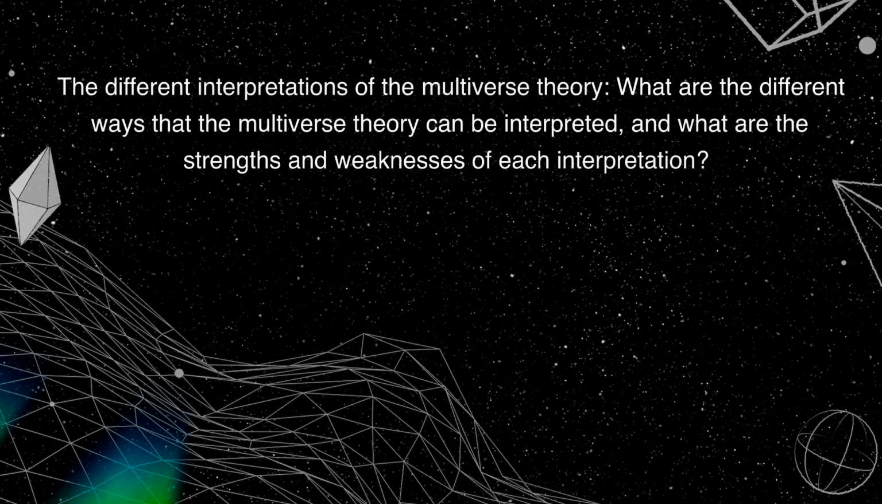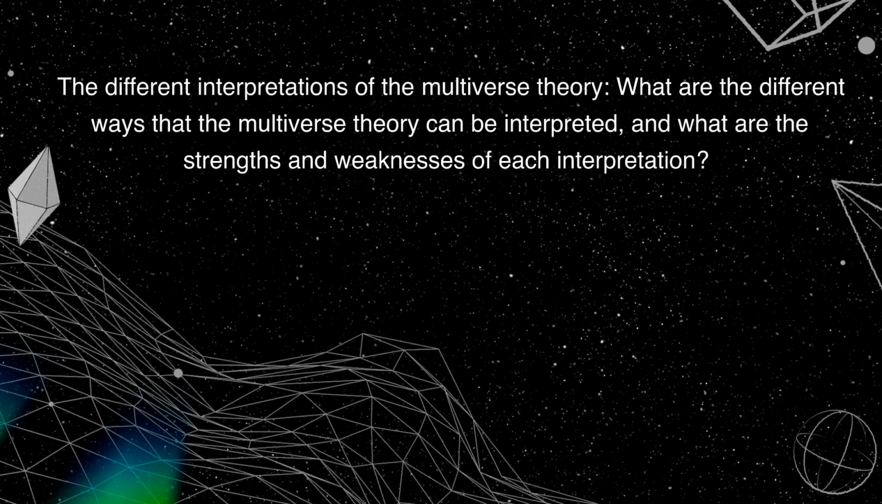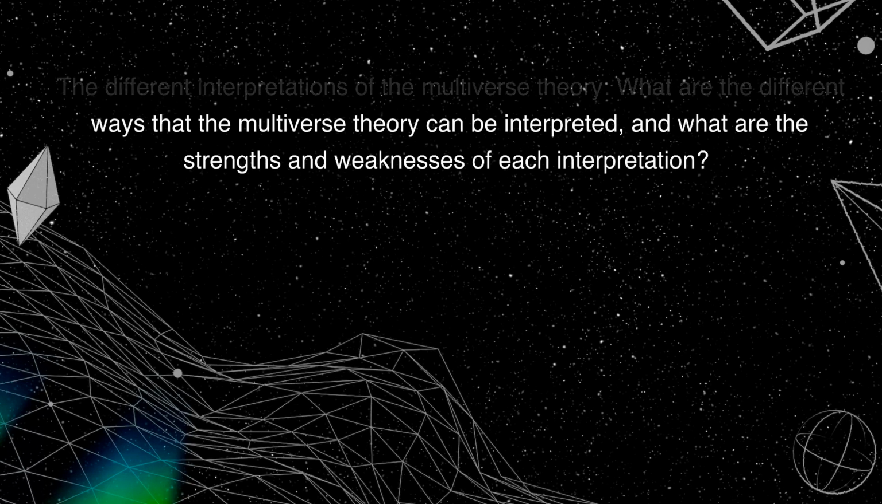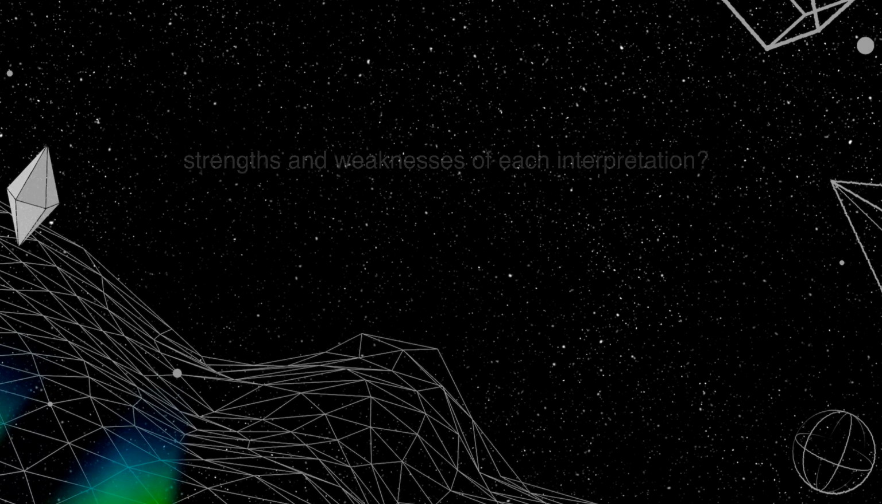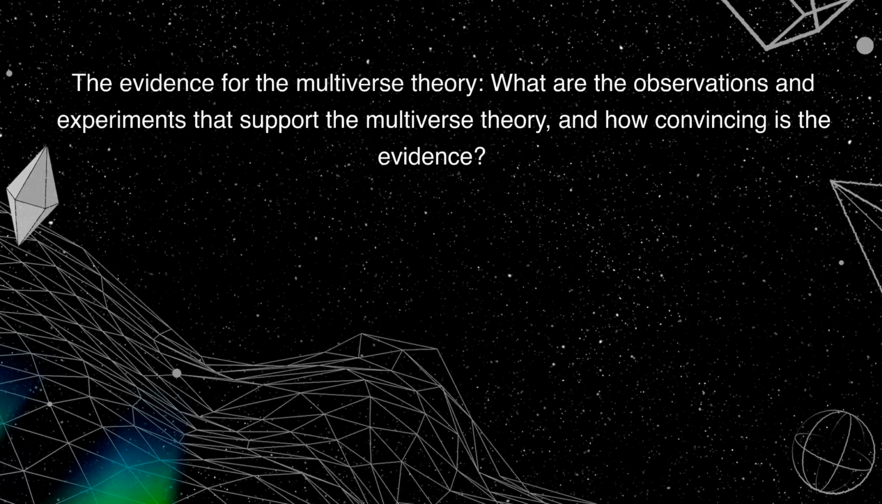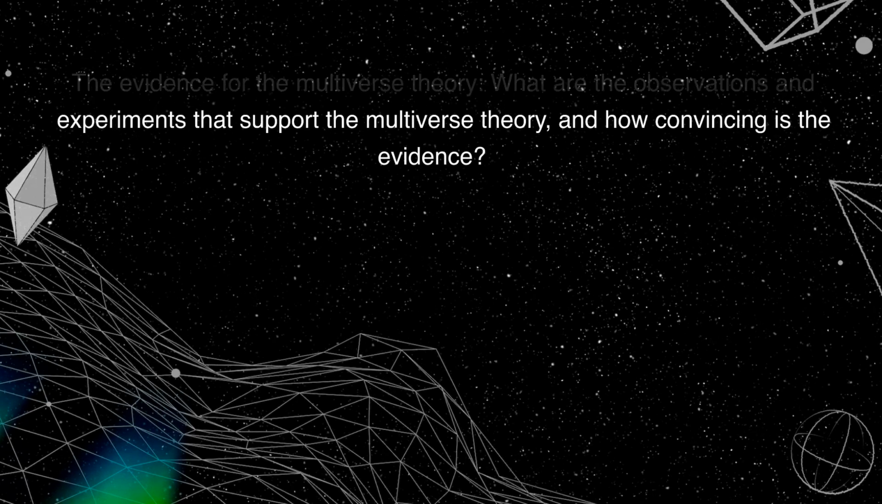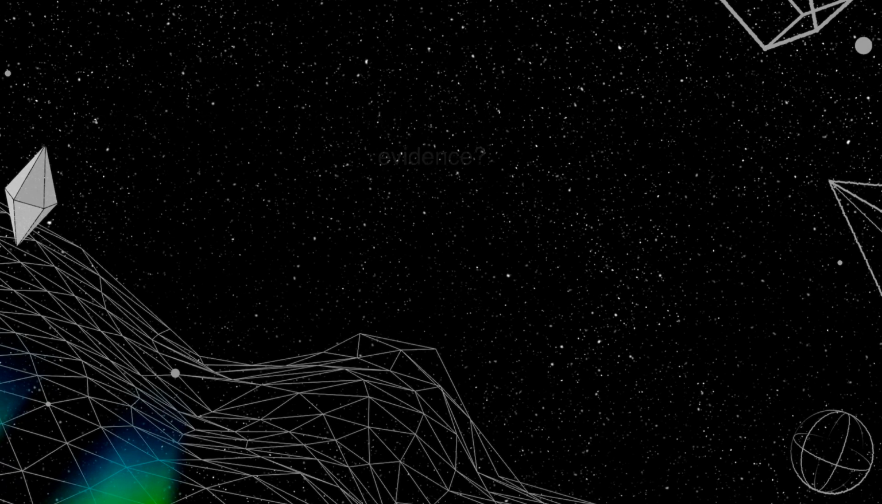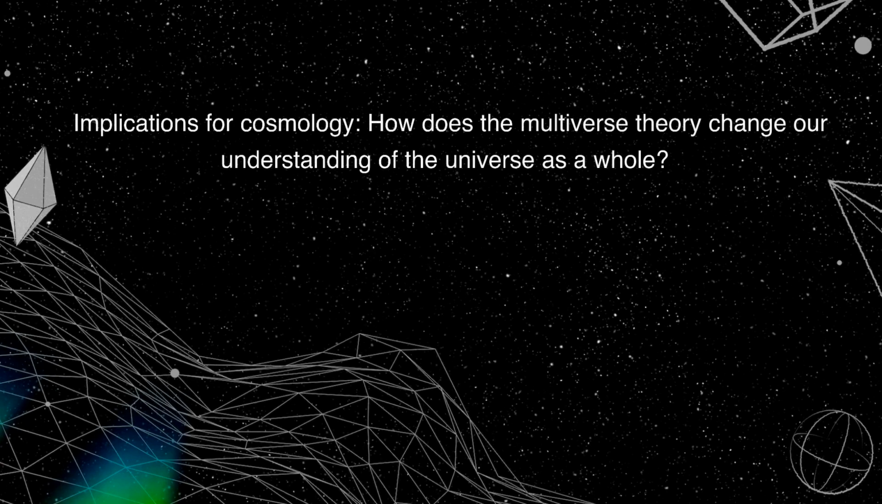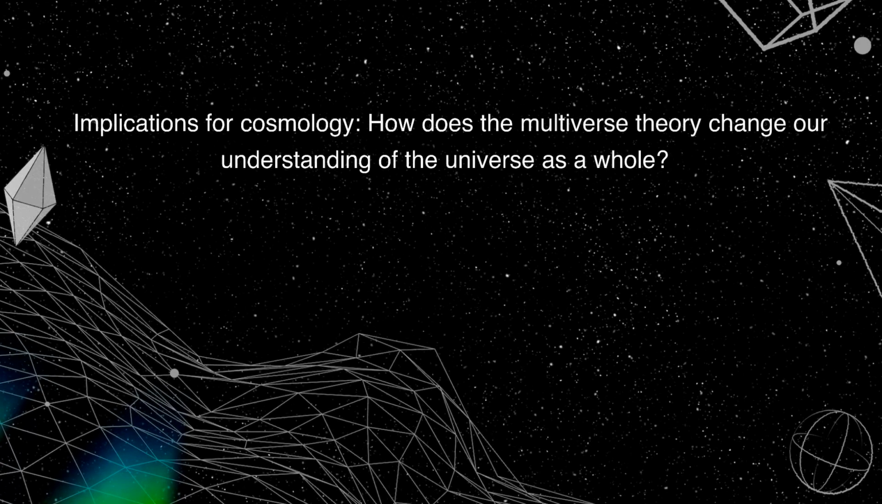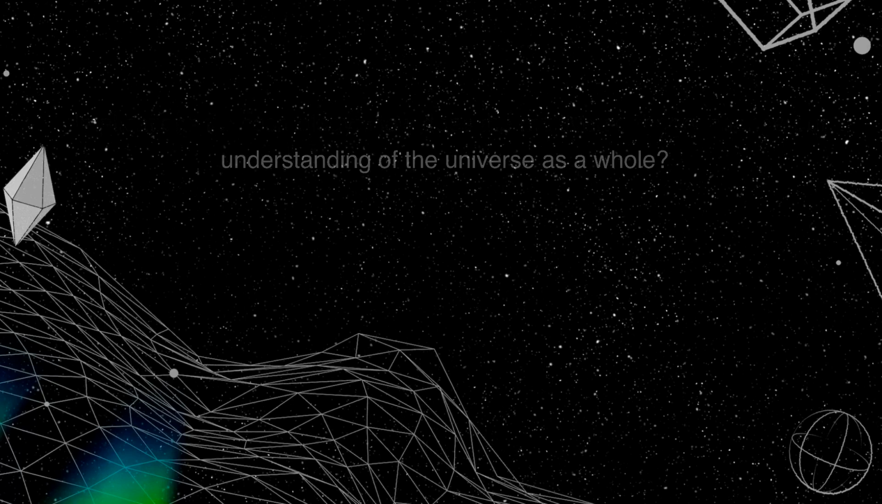The different interpretations of the multiverse theory. What are the different ways that the multiverse theory can be interpreted, and what are the strengths and weaknesses of each interpretation? The evidence for the multiverse theory. What are the observations and experiments that support the multiverse theory, and how convincing is the evidence? Implications for cosmology. How does the multiverse theory change our understanding of the universe as a whole?